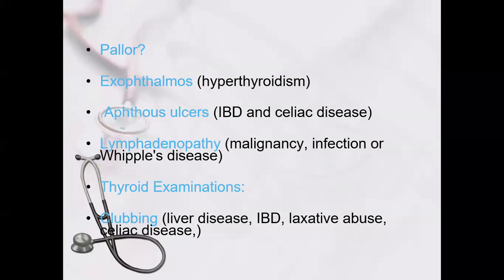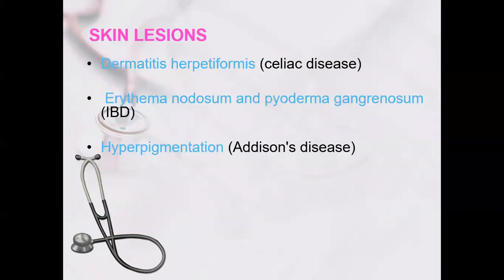Lymphadenopathy suggests malignancy or infection like tuberculosis in chronic diarrhea. Thyroid examination is very important for hypothyroidism. Clubbing will be there in liver disease, inflammatory bowel disease, and celiac disease. Skin lesions: dermatitis herpetiformis in celiac disease, erythema nodosum and pyoderma in inflammatory bowel disease, and hyperpigmentation in chronic diarrhea with Addison's disease can be there.